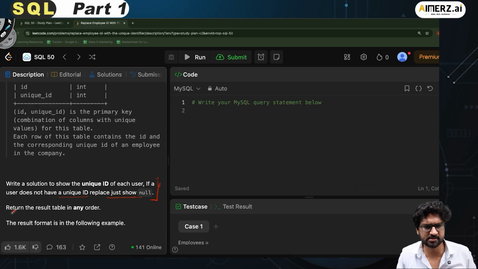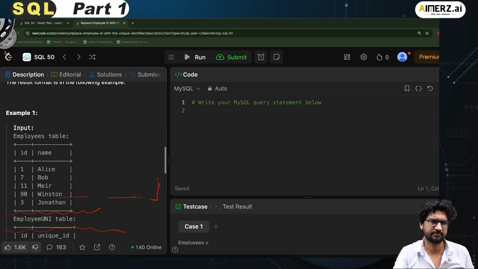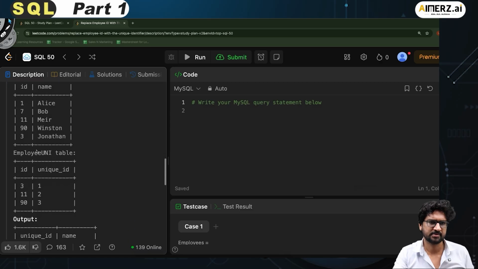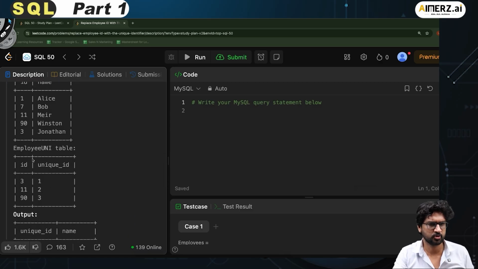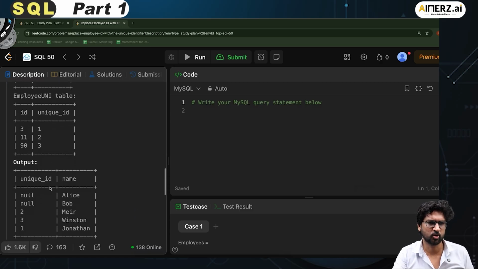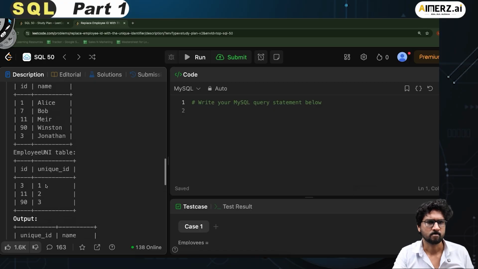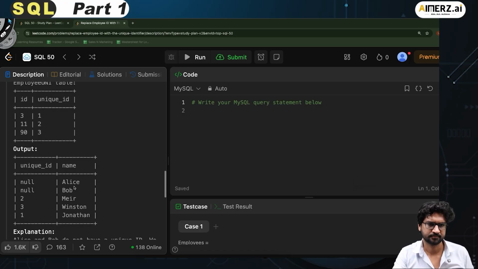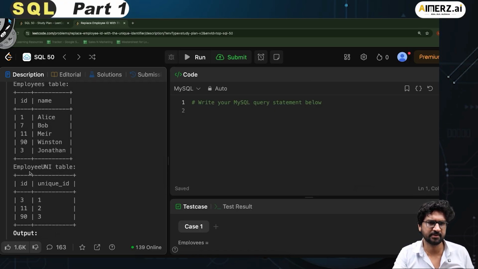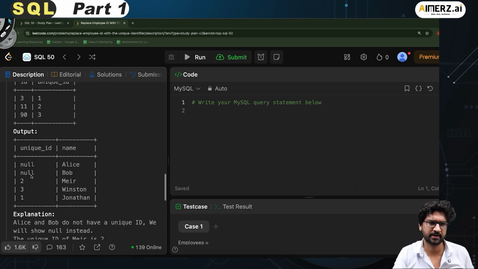Okay. Return the result table in any order. The result format is in the following example. So let's try to see first for the result example. I have this employee table. I have this employee UNI table, ID and the unique ID. Output is unique ID and the name. Okay. And for any given name, if there is no unique ID, I should go and replace it with the null.